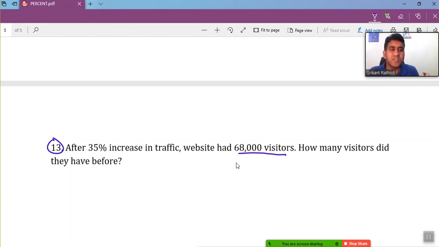I have to consider some variable because we have to solve for it. After a 35% increase in traffic, the website had 68,000 visitors. How many visitors did they have before? If I consider that before, we had X visitors, then this X plus 35% increase on it represents 68,000, my current number of visitors. Why am I taking X, the original, plus the 35% increase? Because the 35% increase on my original value is representing 68,000.